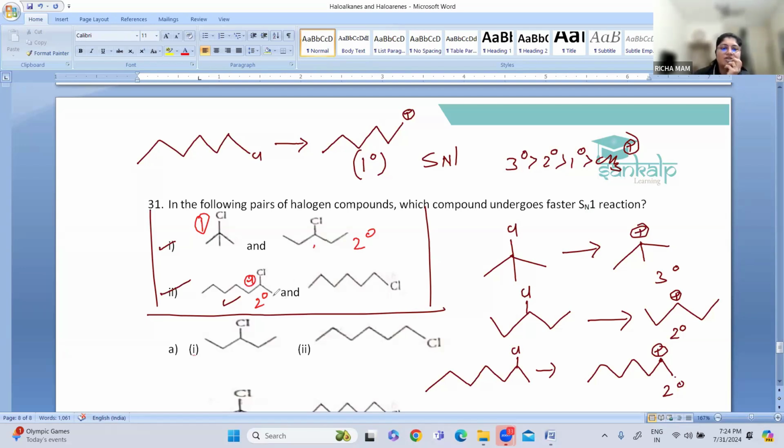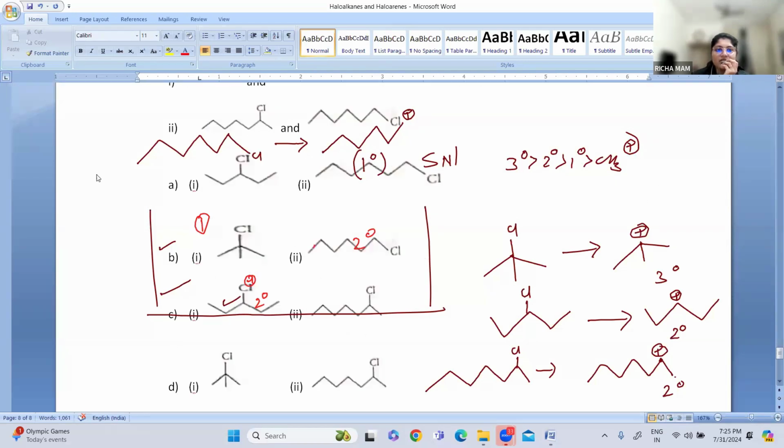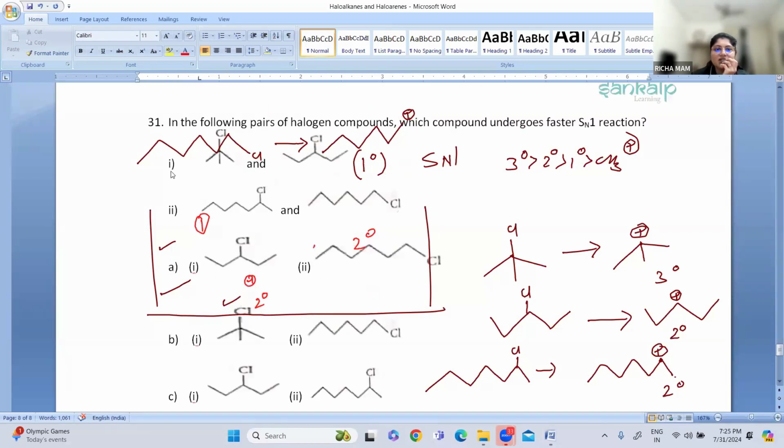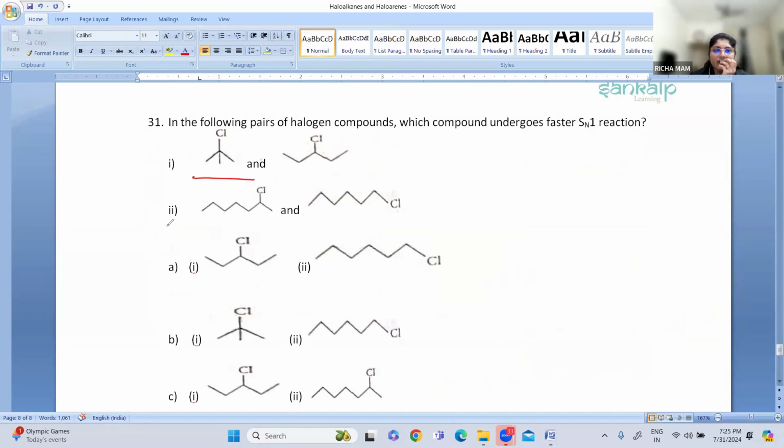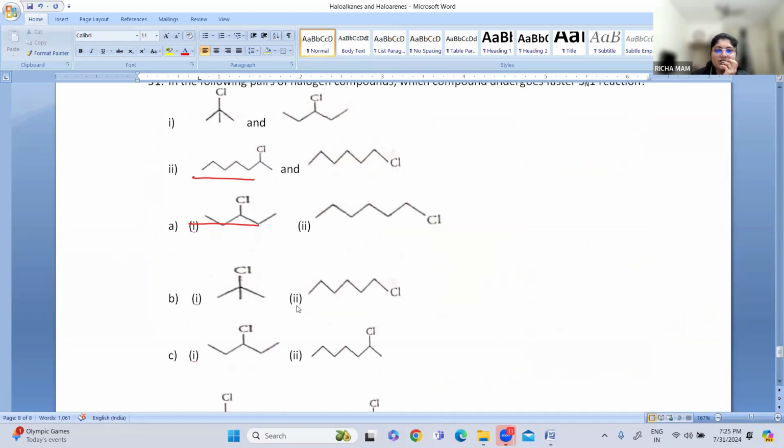So let us see the options now. Okay, so these are the options, you can see the options. Our first one has 1, and the second one has this one. So we have 1 and 2. So option A is no, B is no. This is least stable, this is primary carbocation formation. This is also no. Option C is also no.